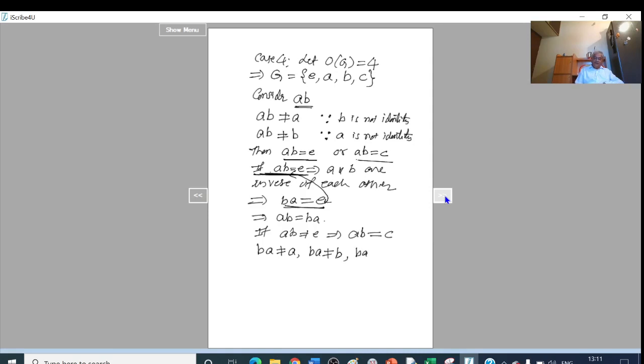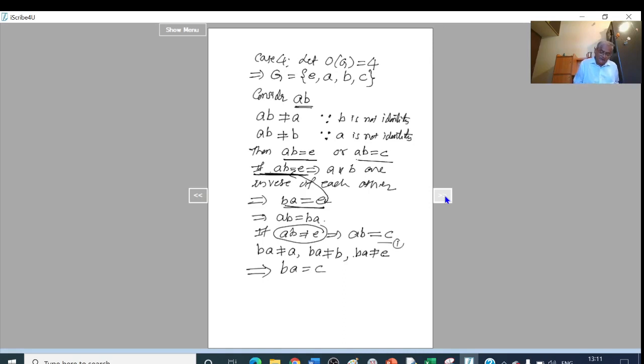And BA cannot be equal to E because I have taken AB not equal to E, that is, neither B is the inverse of A nor A is the inverse of B. So therefore BA cannot be equal to E. So the only possibility we are left with is BA must be equal to C.